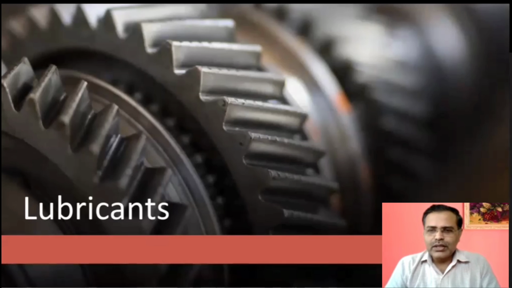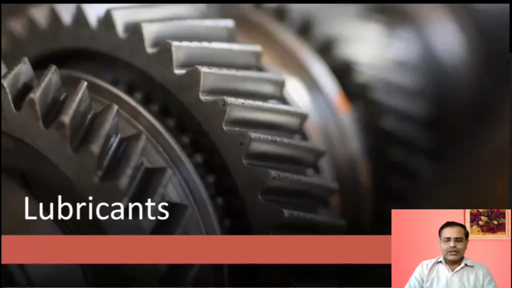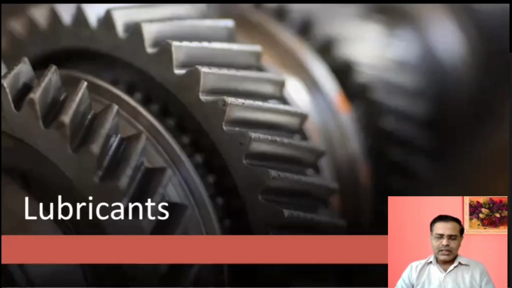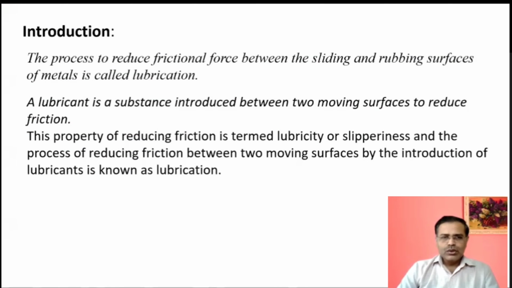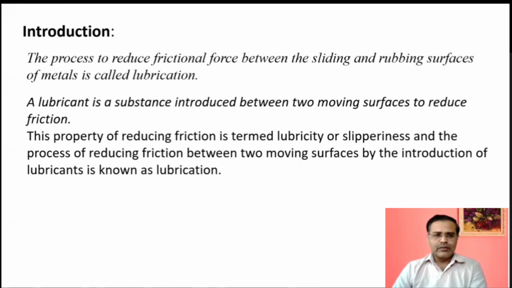The next part is lubricants. What are lubricants and why are they required? You know the basic things, and it is a basic requirement. Lubricants are required to minimize friction. In the introduction, we have to see what is meant by lubrication. Lubrication is the process to reduce the frictional force between the sliding and rubbing surfaces of metal, and the material used for that is called a lubricant.